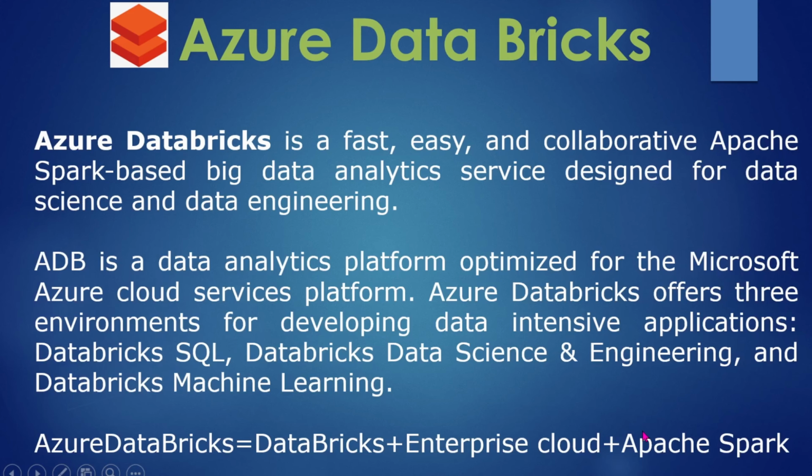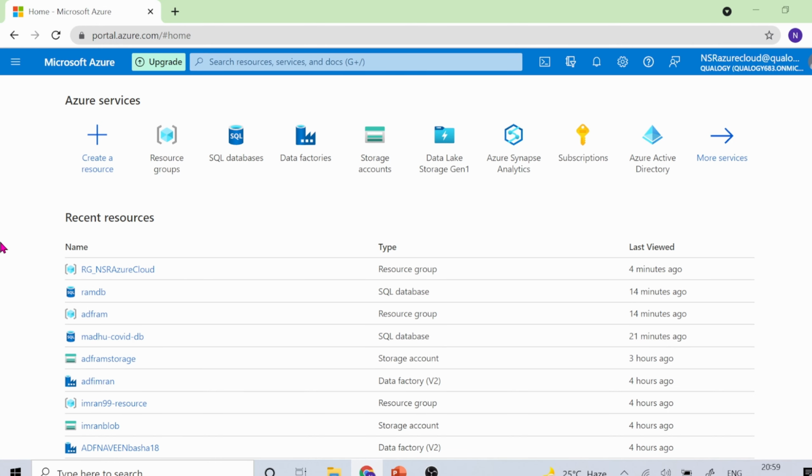Now I will show you how to create this Azure Databricks. First I'll show you how to create a resource group. Just click on create resource group. You can either go here and create it, or directly search here giving the Databricks name. I'll show you how to create it from here. Click on this.